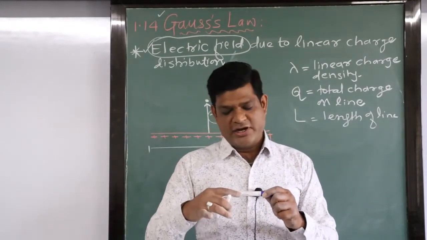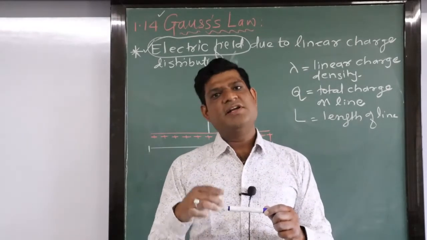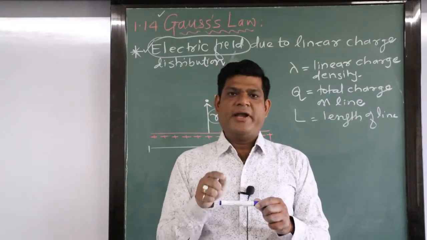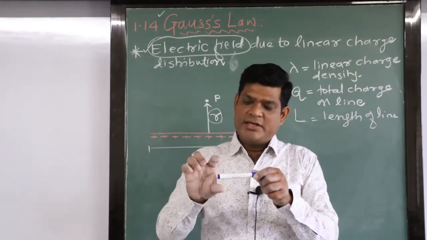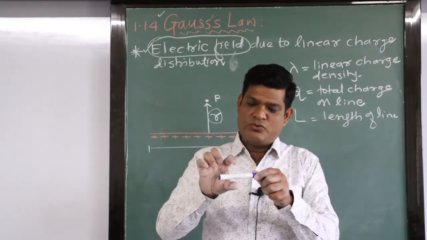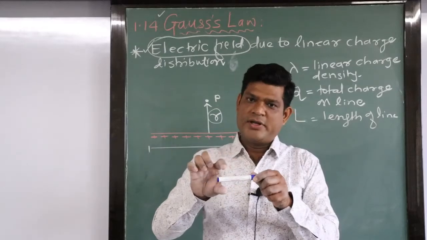Similarly, we can draw another circle, and on its circumference the electric field is also the same. P, Q, R, S: you can draw a number of points and a number of circles, circle 1, circle 2, circle 3, circle 4.